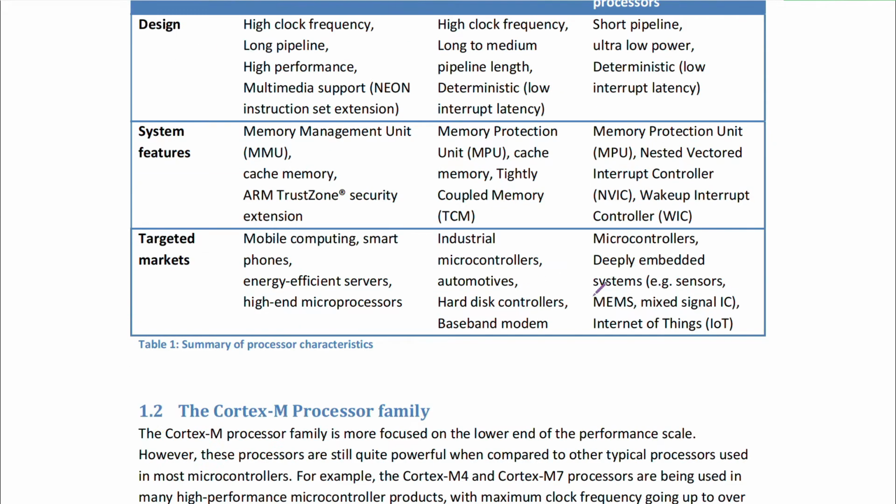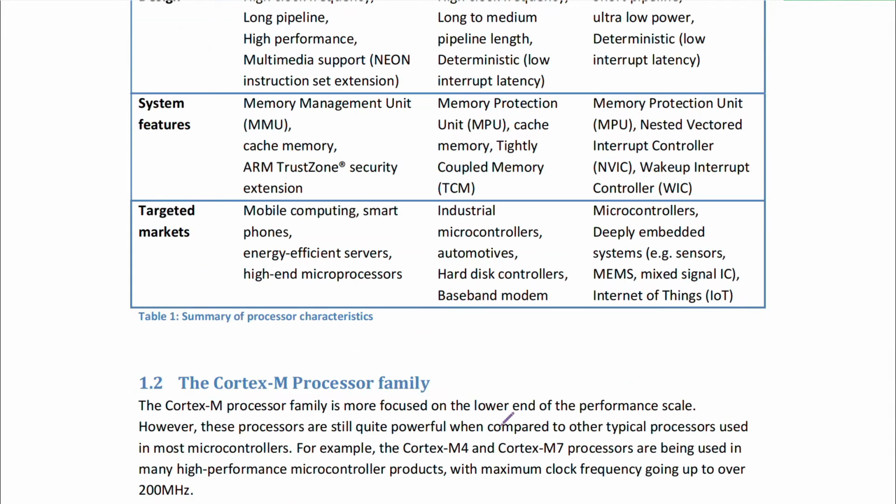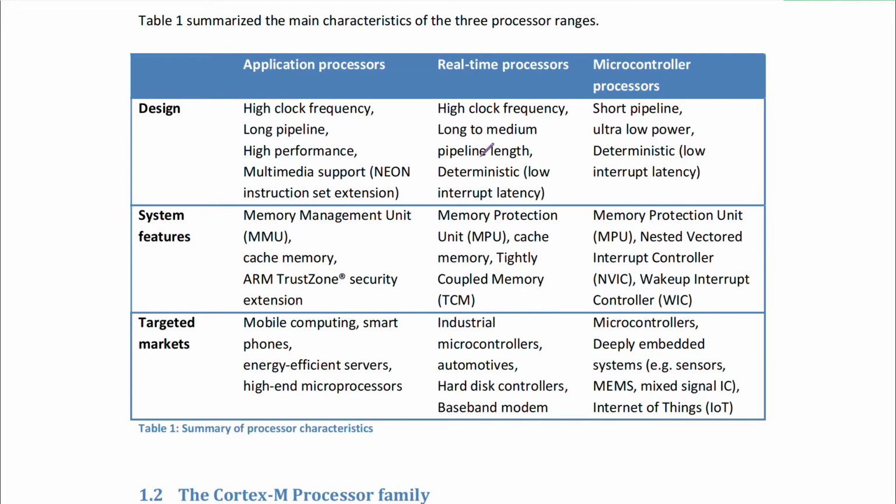In this lecture, we are going to look at the Cortex-M processor family, which is actually focused on the lower end of the performance scale. So from the previous lectures, we have already seen that the ARM processors can be divided into application, real-time, and microcontroller processors. And the ARM Cortex-M processor family is based on this.